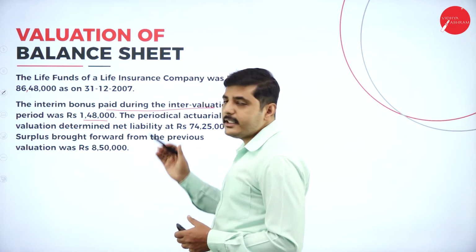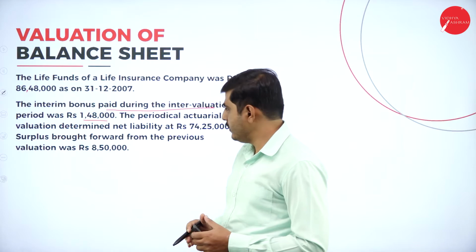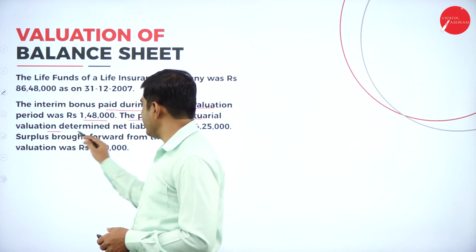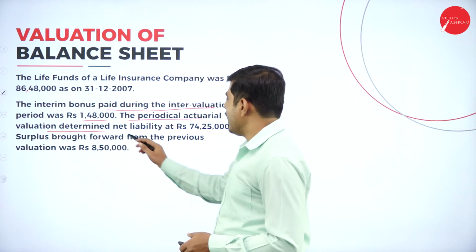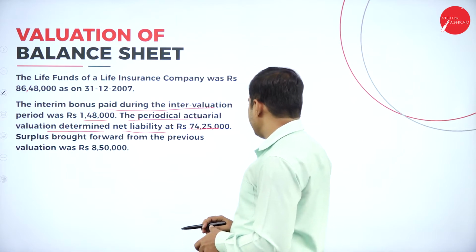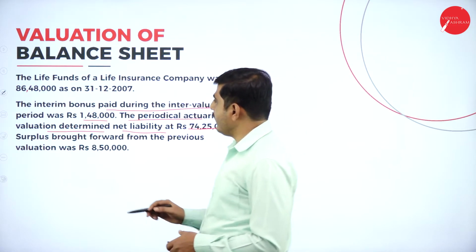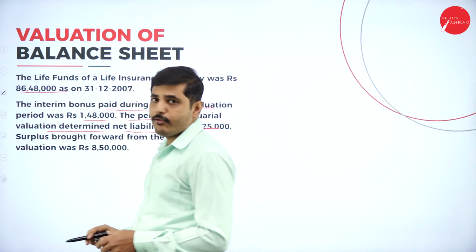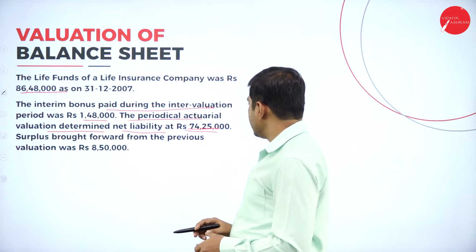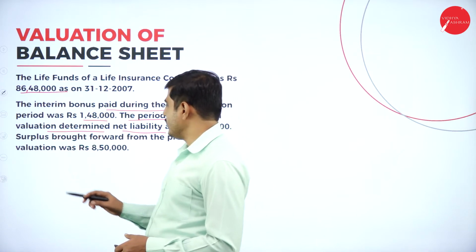The periodical or actual valuation determined the net liability as 74,25,000. The life fund is 86,48,000 and the net liability is 74,25,000.